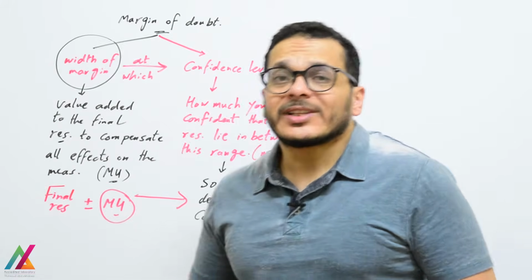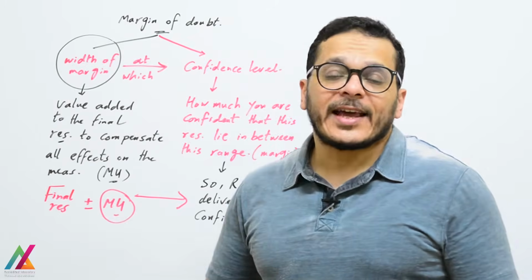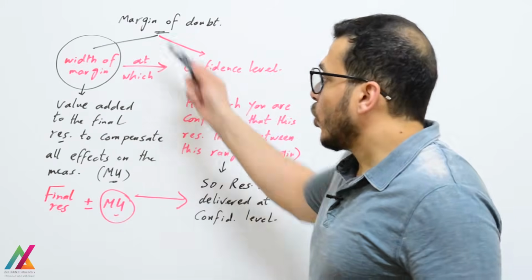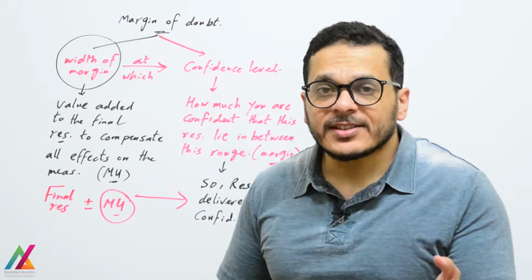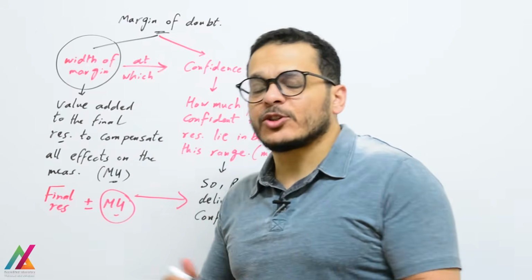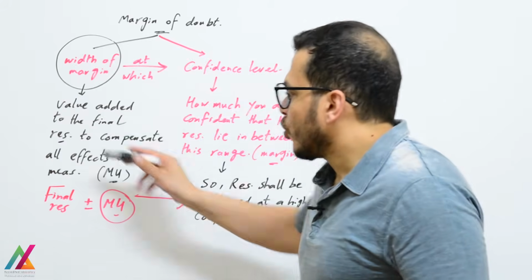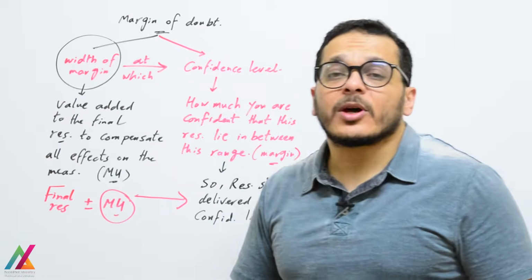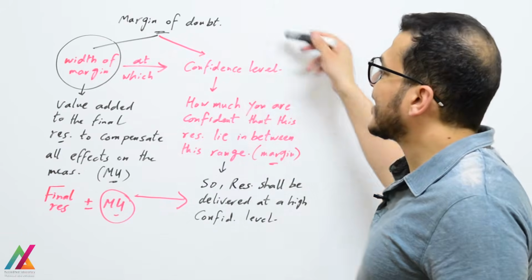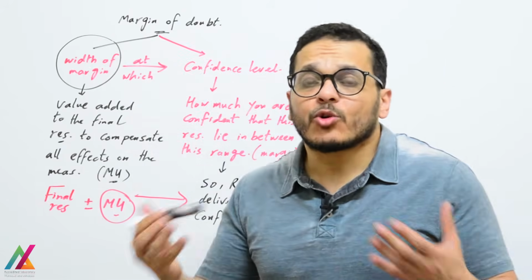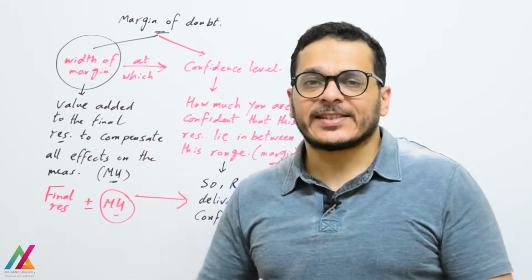This margin of doubt can be expressed in two terms: the width of the margin and at which confidence level. The width of the margin is the value added to the final result to compensate all effects during the measurement, which is the measurement uncertainty. So you will write the final result plus or minus the measurement uncertainty, and at which confidence level, meaning how confident you are that this result lies in this range.